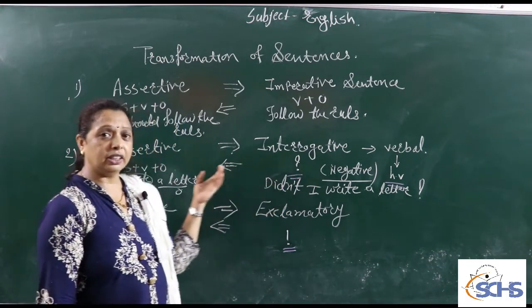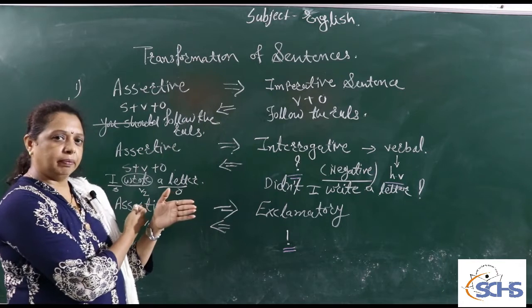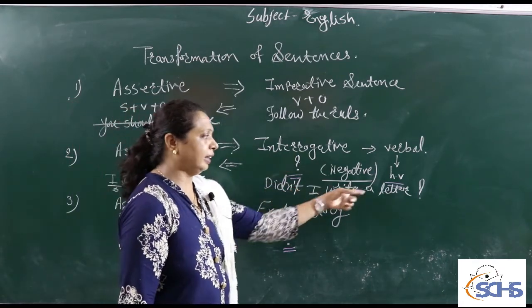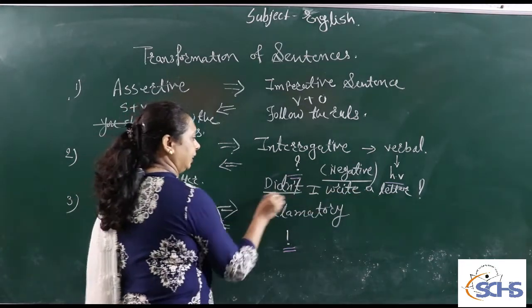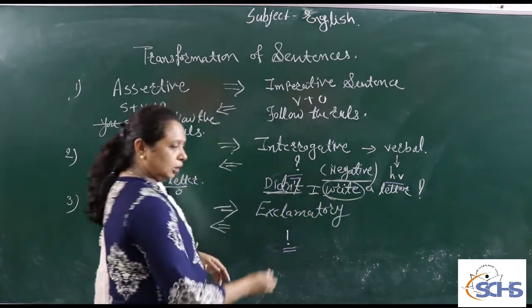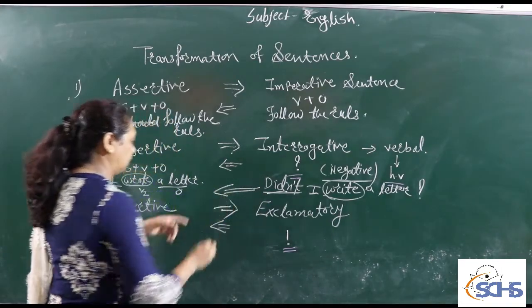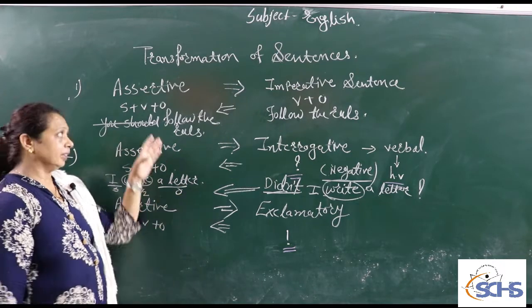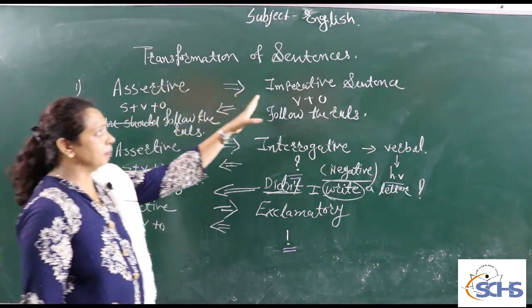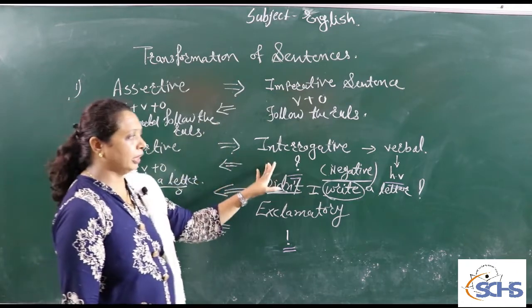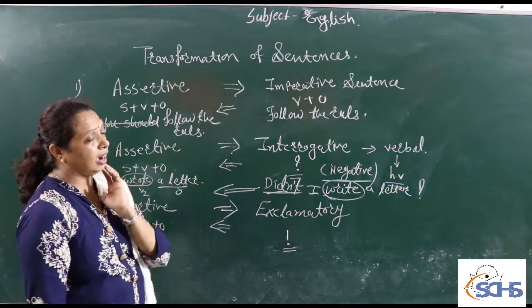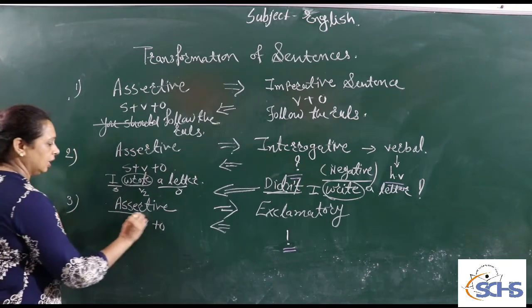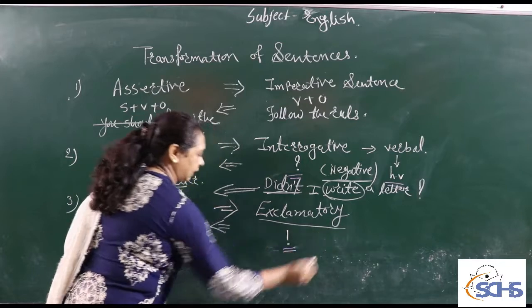Again, here we find the vice versa, meaning we have to return back by following the same path. If the example asks "Didn't I write a letter?", that "did" indicates the verb is in the past tense. So while changing it vice versa, our answer is "I wrote a letter." So like that we find assertive to imperative, assertive to interrogative, and also their vice versa. Now we move forward to our third example, assertive to exclamatory sentence.